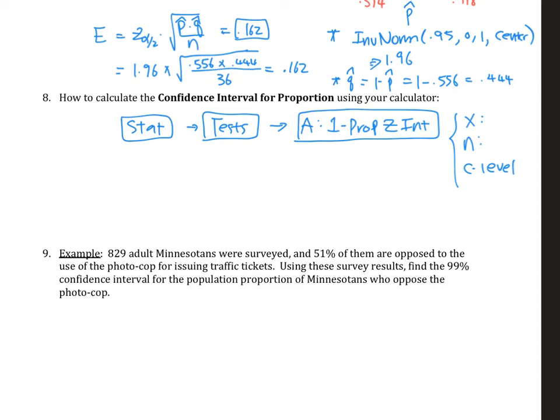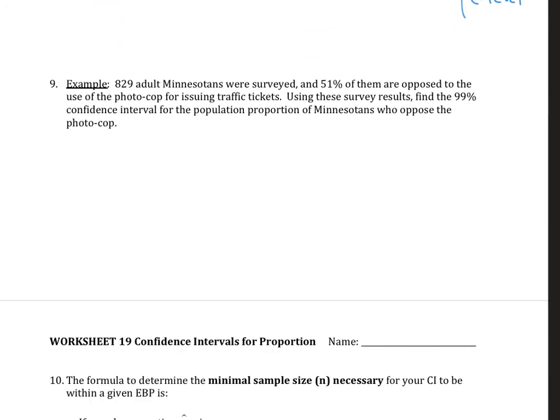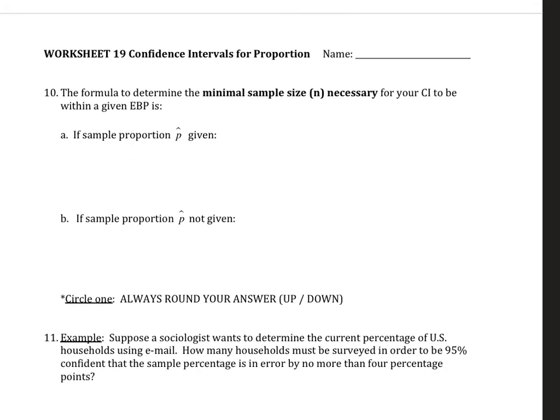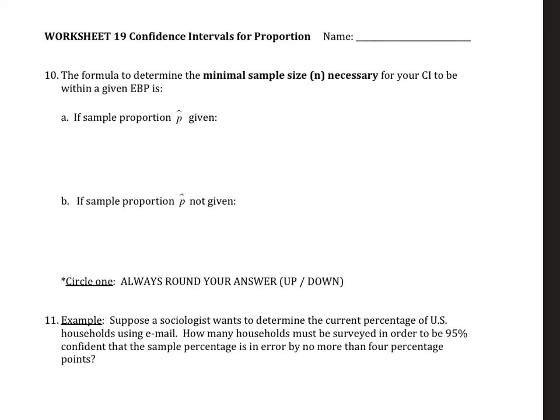All right, I'm going to have you pause and work on number 9, and we'll meet back at number 10. All right, number 10 is asking for the minimal sample size. Again, this is when your margin of error is given. I want a certain margin of error, and they're asking how many people I need to survey.